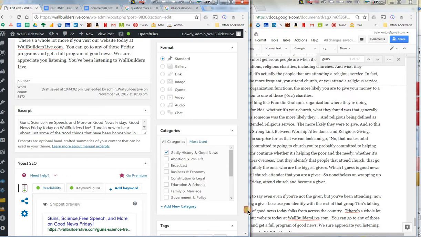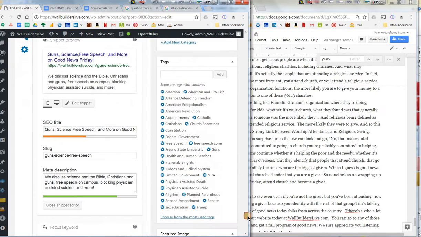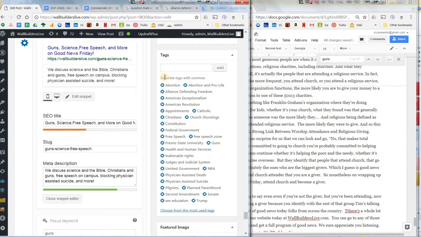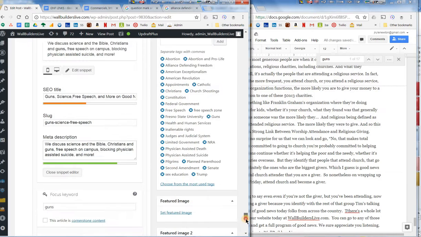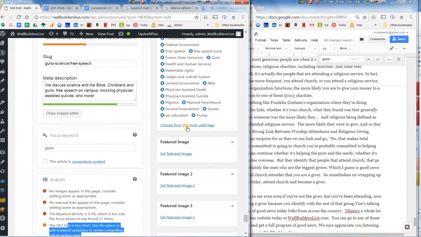So that's very good. Now I wanted to show you the tags that I was telling you about as I read here. I just came over here and typed them in. Some of them are abortion and pro-life, Alliance Defending Freedom, which was one of the organizations here, American Exceptionalism, American Revolution, appointments, those judge appointments, Catholic, Christians, church shootings, Constitution, federal government, free speech zone, Fresno State University, guns, health and human services, inalienable rights, judges and judicial system, limited government, NRA, physician-assisted death or suicide, pilgrims, Planned Parenthood, Second Amendment, Senate, sex education, and Trump. Those are the ones I just grabbed as I was reading, and I put them here.